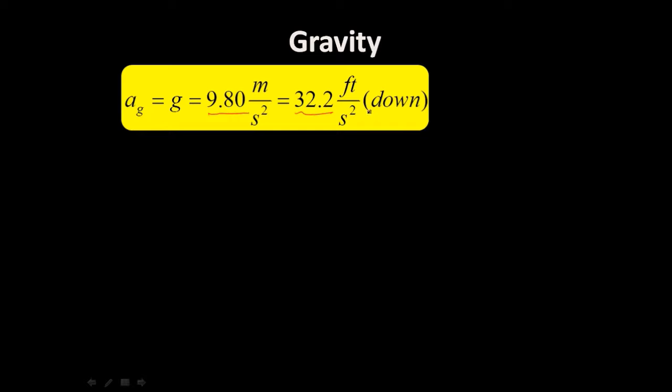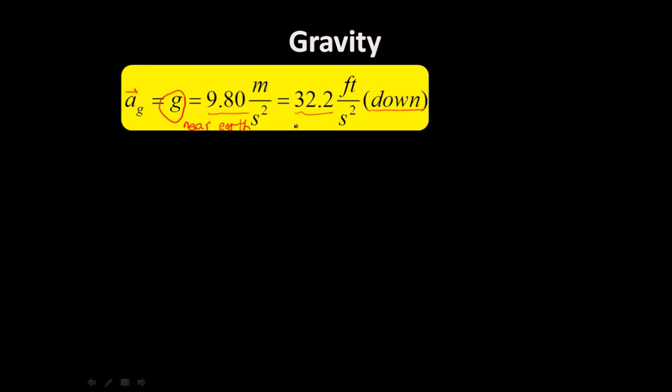Notice the word down. Gravity is in fact a vector, so if we wanted to, above this little a, we could put acceleration. Lowercase g is often used to symbolize this amount of gravitational acceleration, never uppercase G. And remember, this amount of acceleration is always what we have when we're near Earth's surface. Not when we're 100 miles above the Earth, not when we're on the moon or on Mars, but near Earth's surface. But since that's where all of us are right now, for the most part, that's the number that we're going to use.